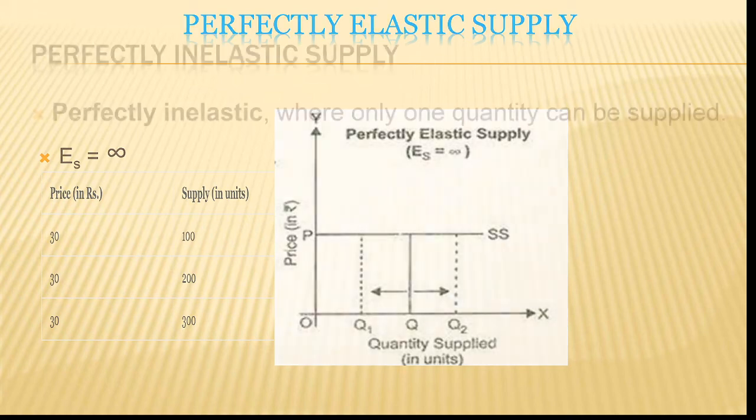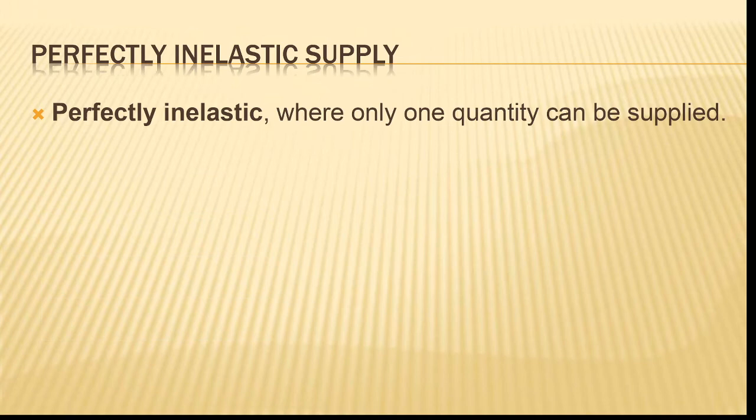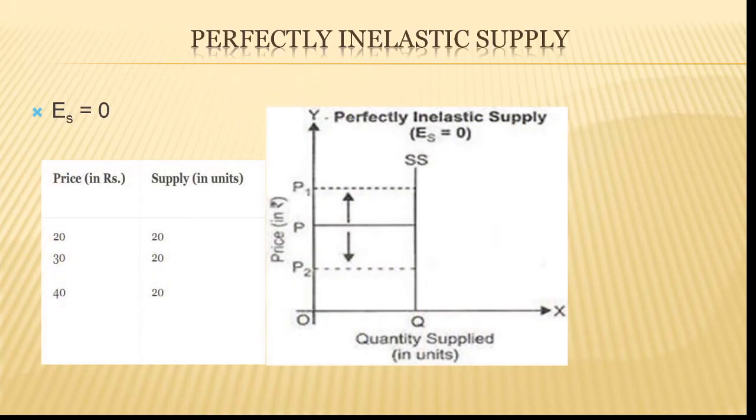Okay. Next one is perfectly inelastic, where only one quantity can be supplied. That is called perfectly inelastic. Please don't be worried if you're not able to understand this sentence, but in charts, in the diagram, you can easily understand. So price is rupees 20, and the supply is also 20 units. The price is 30 and the supply is 20. And price is 40, again supply is 20.